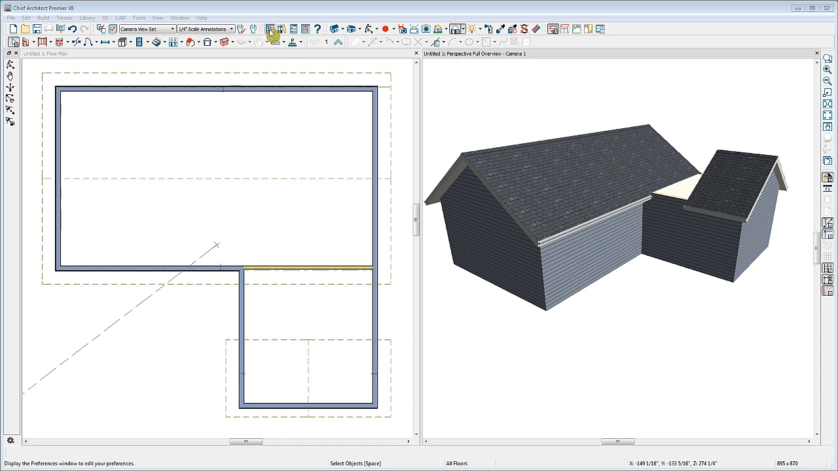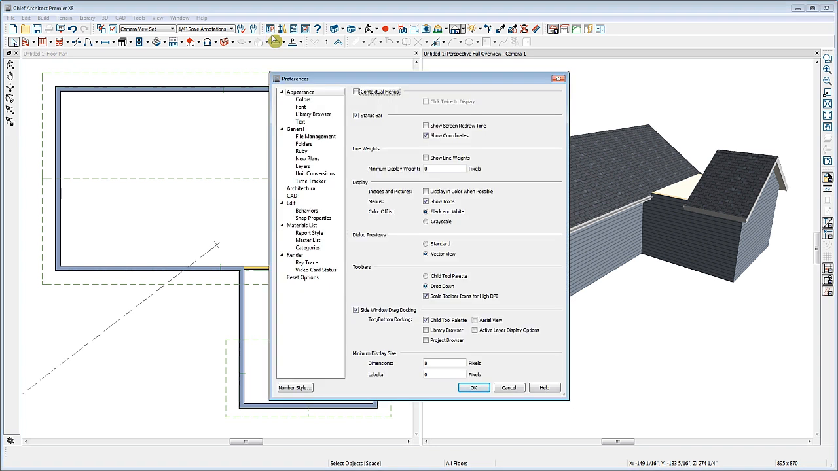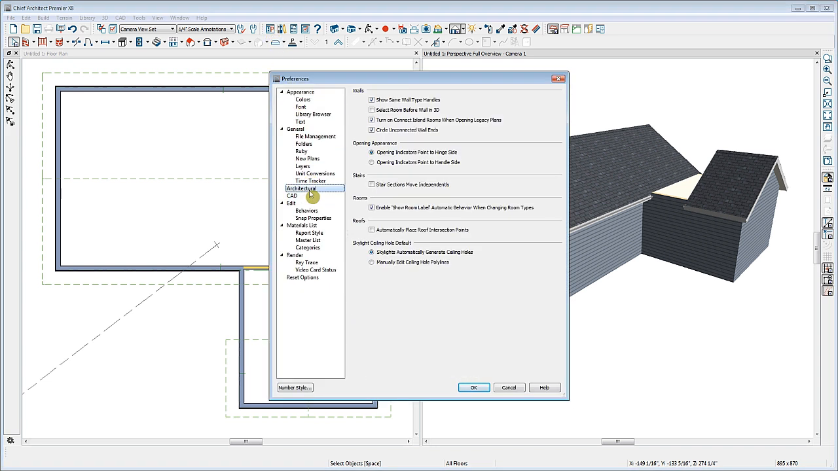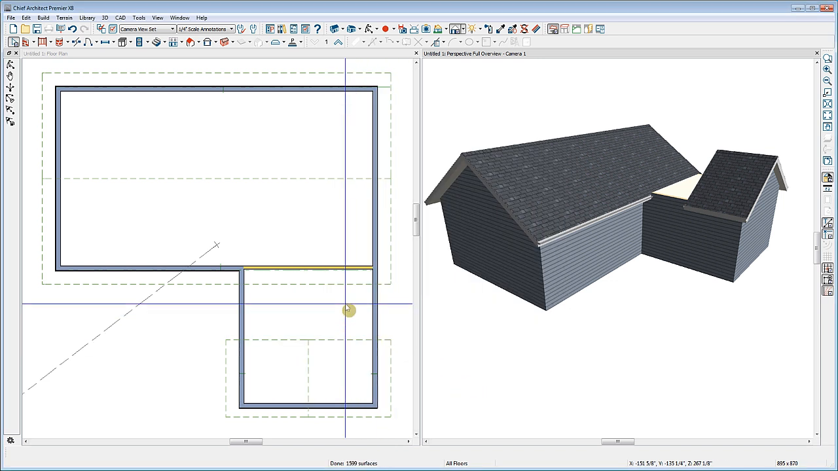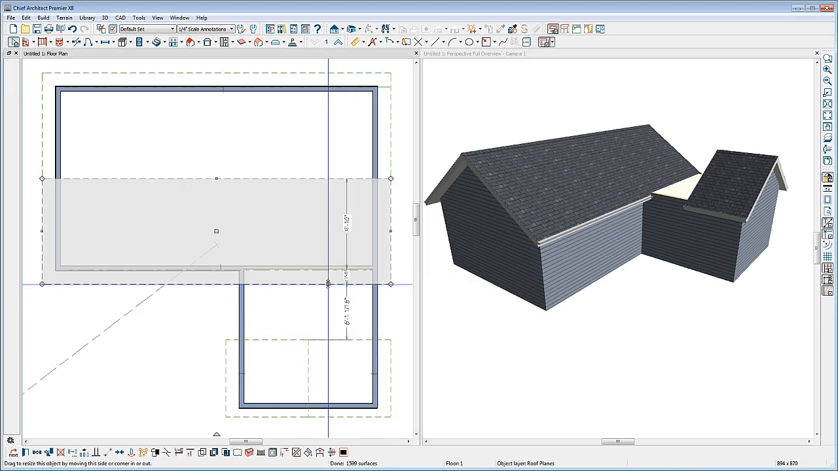First, we'll need to go to our preferences in our program, and under the architectural panel, we'll want to put a check mark next to automatically place roof plane intersection points. This is off by default in factory settings. Then we'll click OK. Next, in the floor plan, I'll select the roof plane where I want to place the X indicating the connection point.